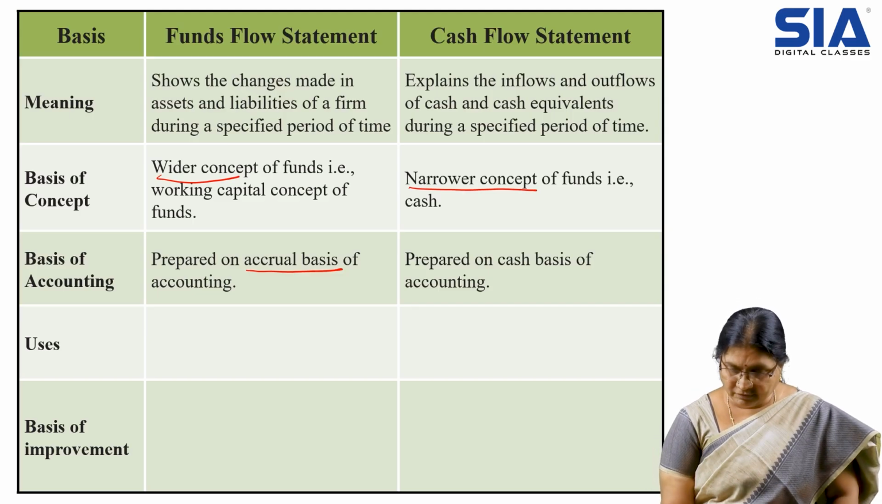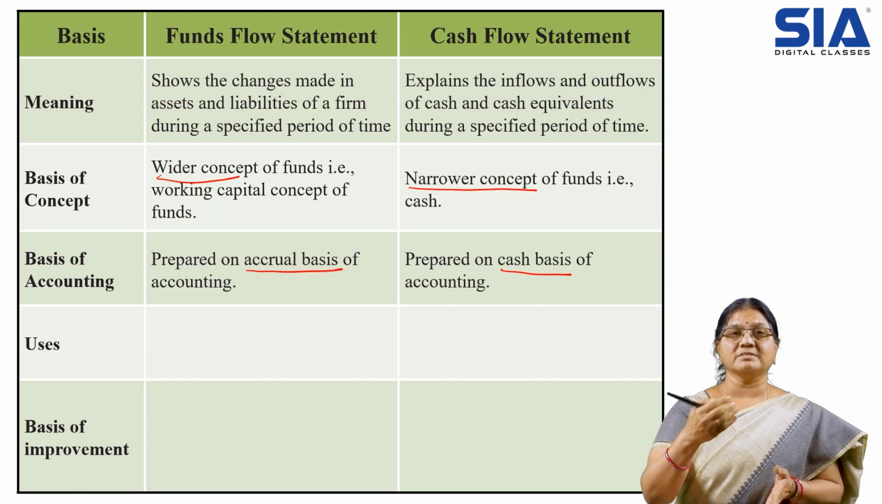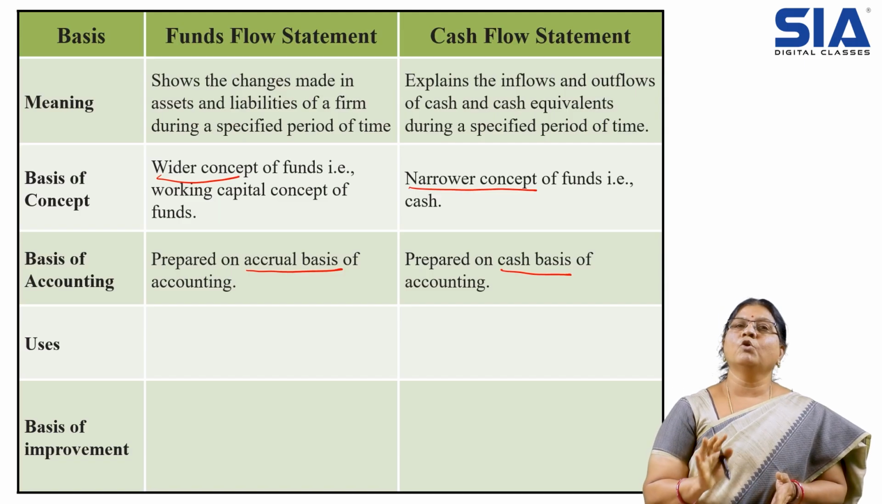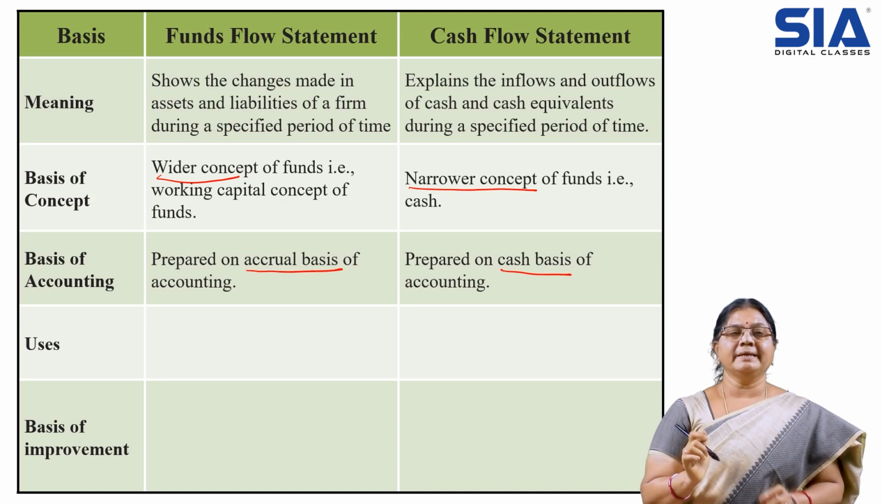And coming to cash flow statement, it is on cash basis. So cash basis means whatever is received, whatever is paid, only that we will consider. We are not going to consider the accrual basis. So this is the difference between accrual and cash basis.